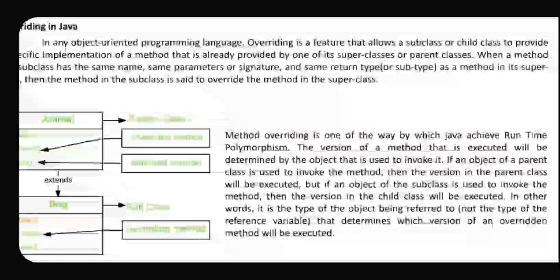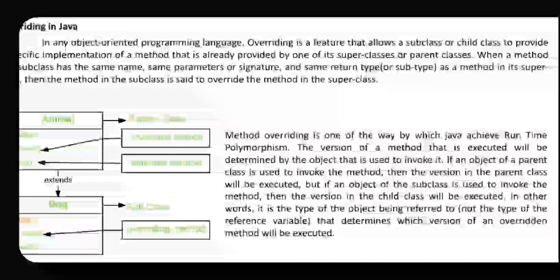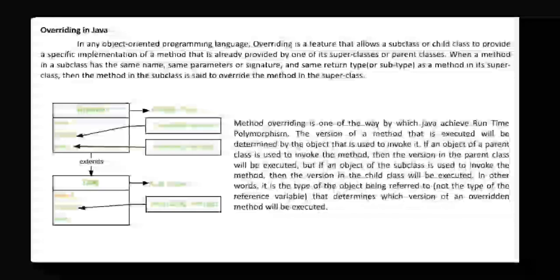In other words, it is the type of the object being referred to that determines which version of an overridden method will be executed. If you have created the object directly for animal, it will execute the move method of its own class.